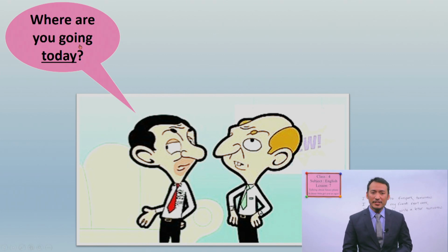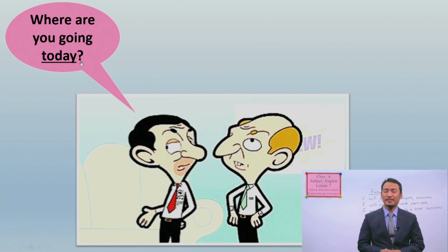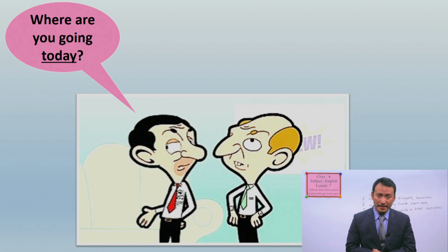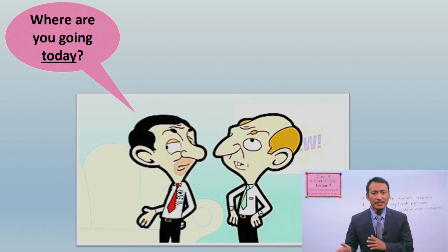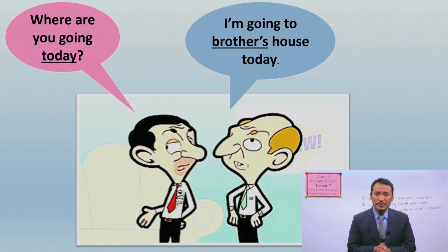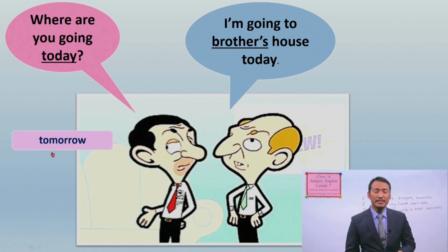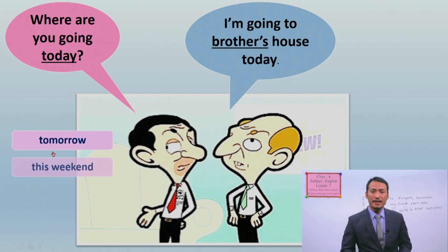Yes, he's saying, oh, where are you going today? He's asking his friend, where are you going today? And what might be the answer? Do you know, students? Can you guess? What is the structure he might use? He can say that, I'm going to brother's house.